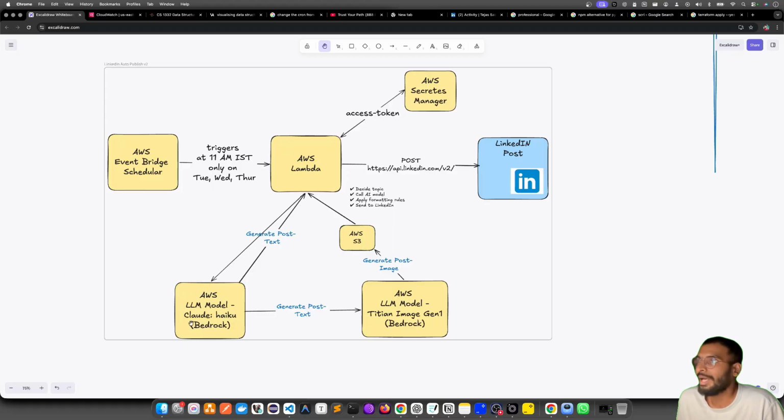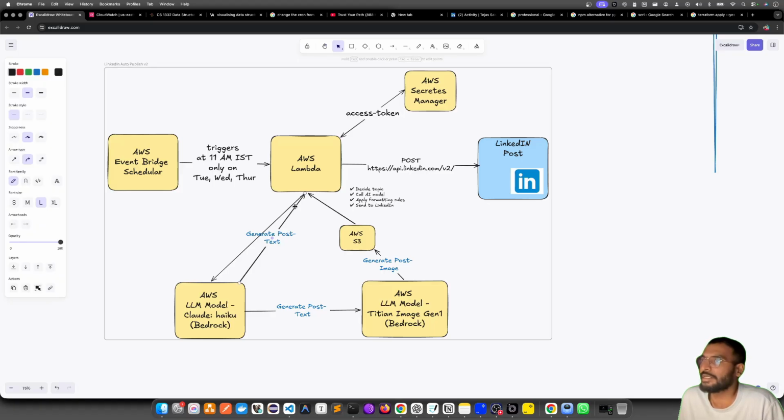the first request goes to the LLM model, Claude Haiku, which generates the post text. Let's say it would be available here for the time being.